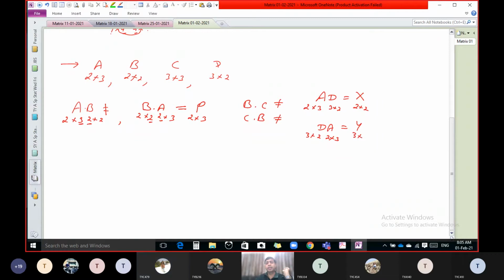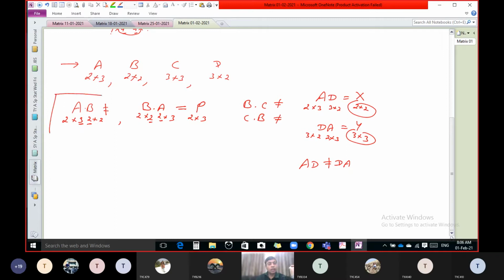Now, yes, here AD is possible, DA is possible, but they should not be same, because A into D is a 2 by 2 matrix, and D into A is a 3 by 3 matrix. So there is no question of equality of matrices, because for equality of matrices there are two conditions. First condition, order should be same. Here the first condition is violated, so we can say that AD is not equal to DA.